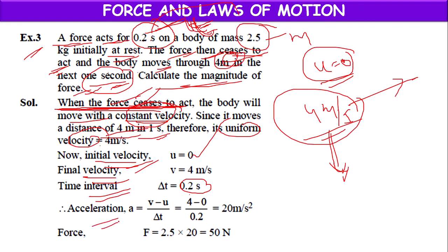So acceleration a equal to v minus u by t, 4 minus 0 by 0.2, which is equal to 20 meter per second square. Then force equal to ma, where mass is 2.5 kg, acceleration is 20, 2.5 into 20 is nothing but 50 newtons. 50 newtons is the answer.